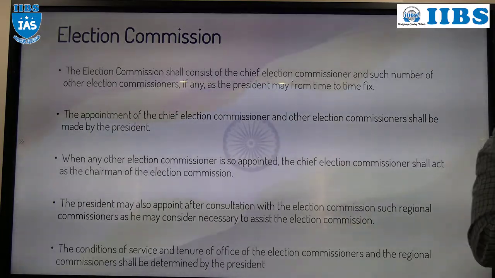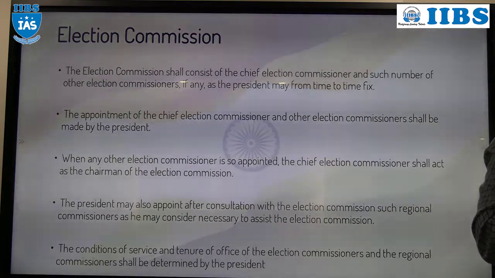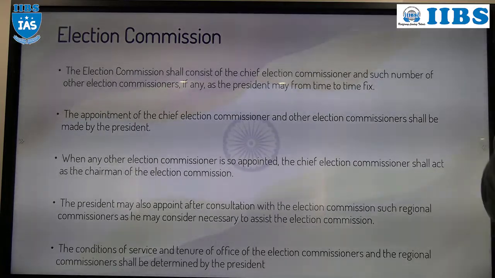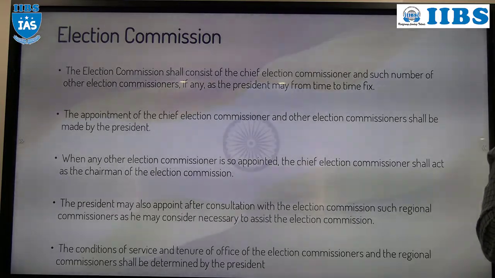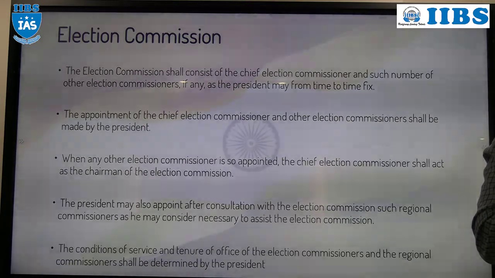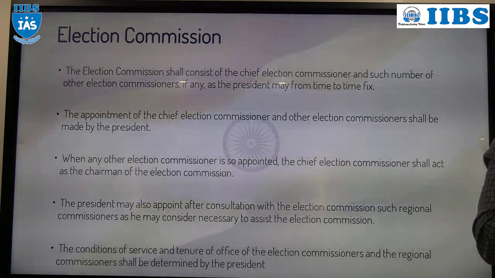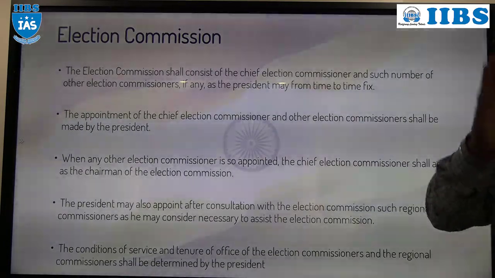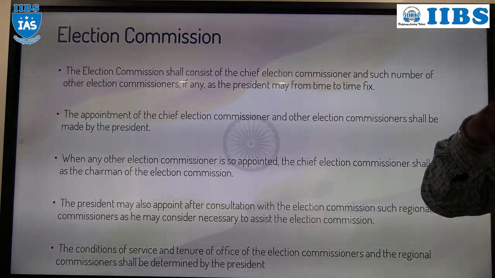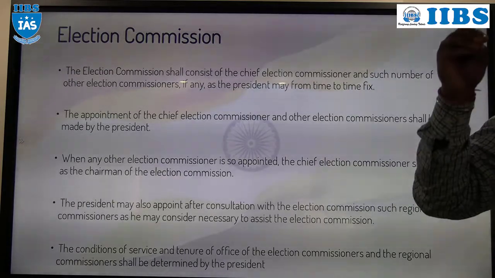What is the composition of the Election Commission of India? In the Constitution it is mentioned that the Election Commission of India shall consist of a Chief Election Commissioner and as many other election commissioners as the President may determine from time to time.